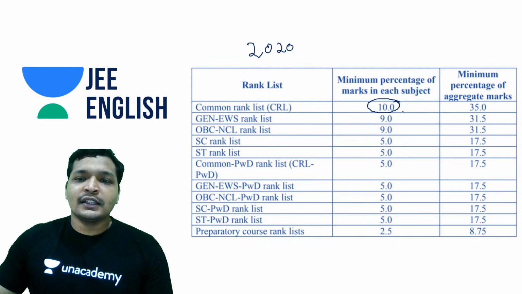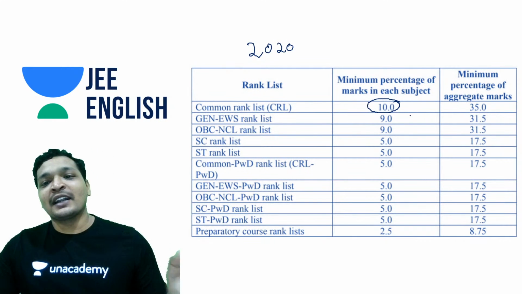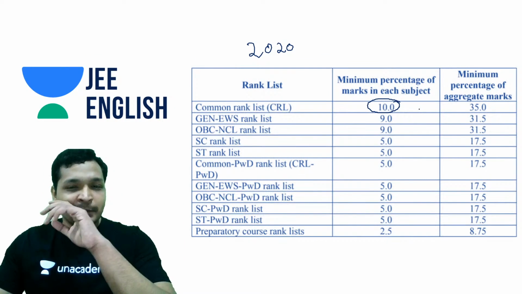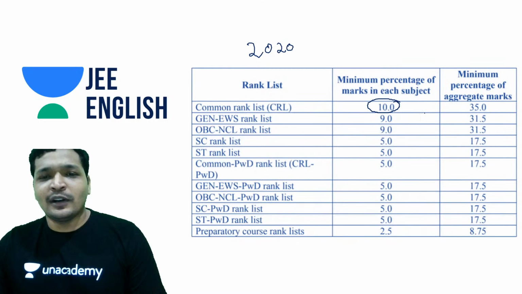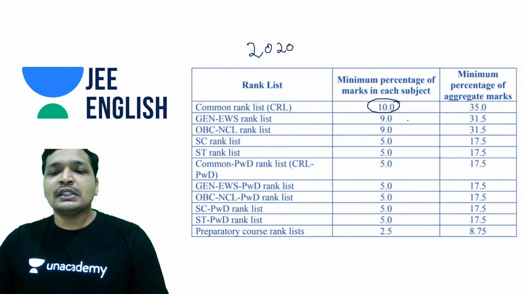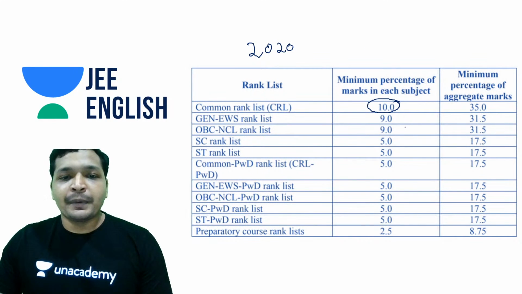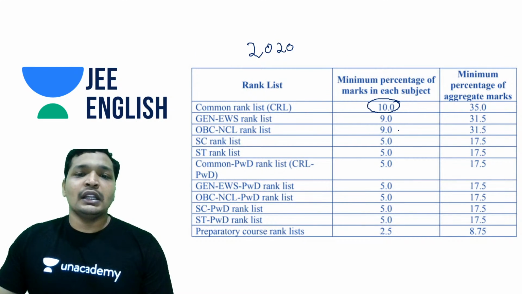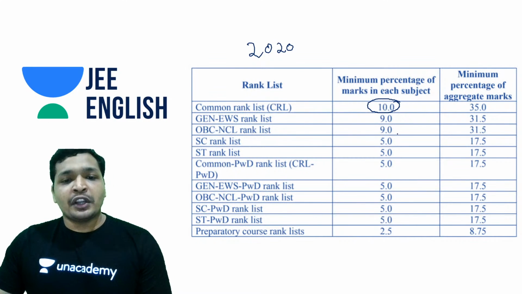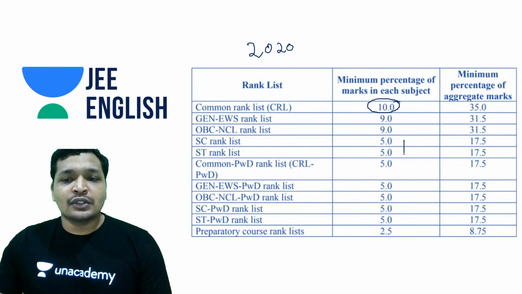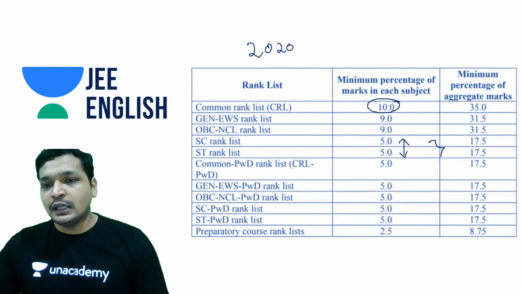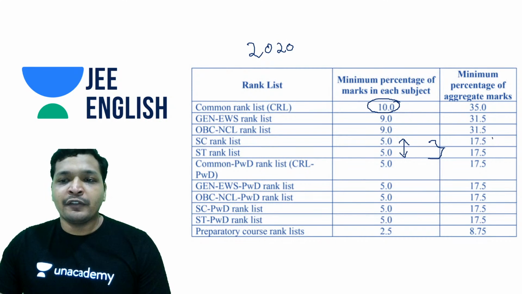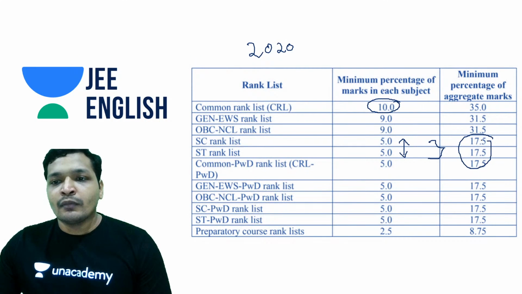still you may not get into IITs if you don't attempt the other paper. You may be a genius in math and physics, or in chemistry and math, but this does not happen anyway. You guys know that, but this is something that you need to maintain in each paper, and it is expected anywhere around 9 to 10% for EWS, CRL, and NCL. And talking about SC/ST, it's going to be around 5% in each subject, and the expected cutoff is going to be 17.5% and 35%.